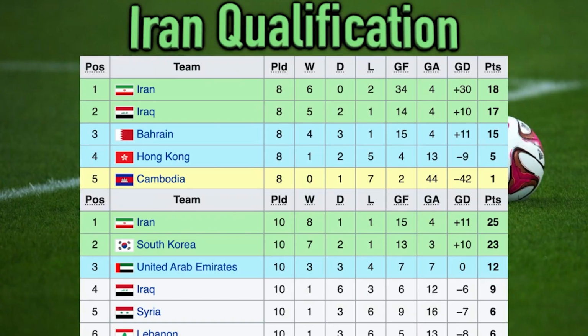How did they qualify? After working their way through the deep qualifying pool in Asia, Iran finished top of the AFC's third round, a round-robin system featuring the 7 group winners and 5 best runners-up. Iran won their group with 8 wins from 10 matches, beating Son Heung-min and South Korea to the top spot.